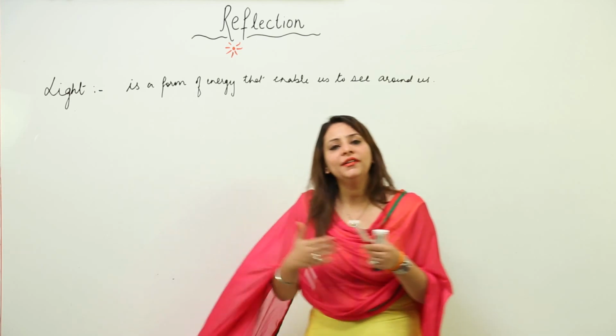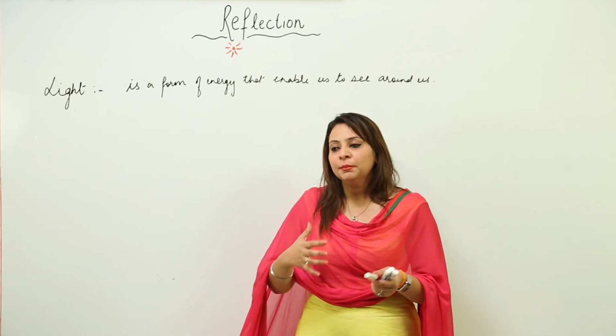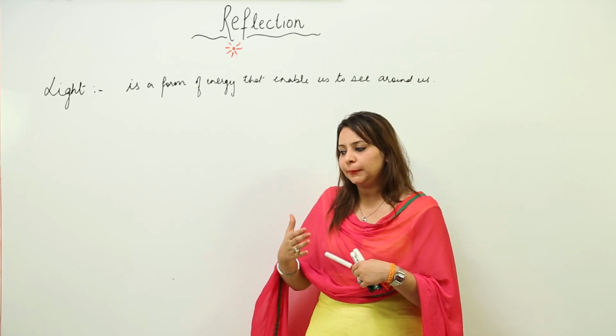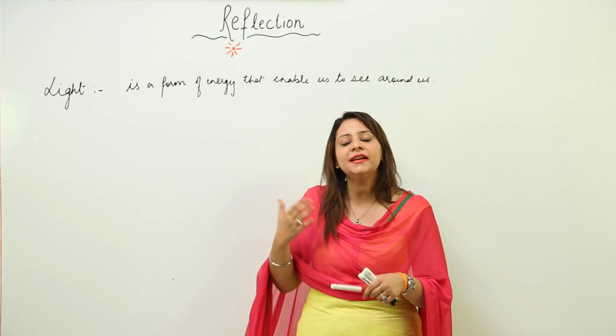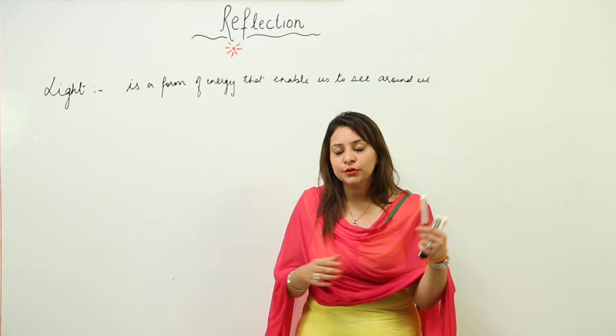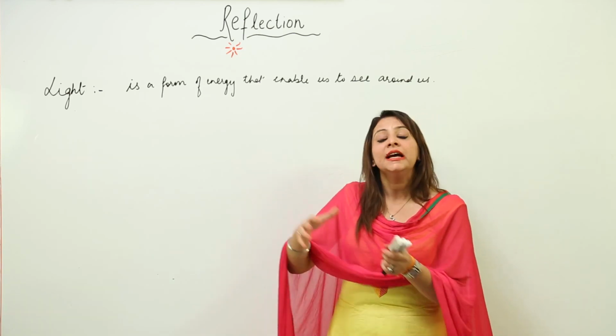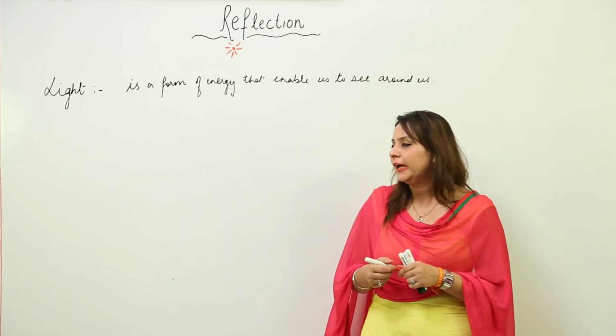Now we'll modify the definition, because as you go into a higher class, I want my students to increase their level as they go from one standard to another. So I want you to know another definition of light, a technical definition which is used for light.